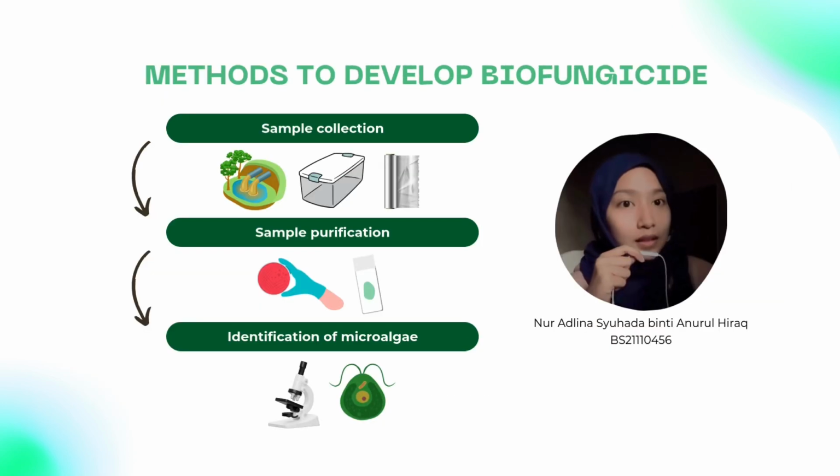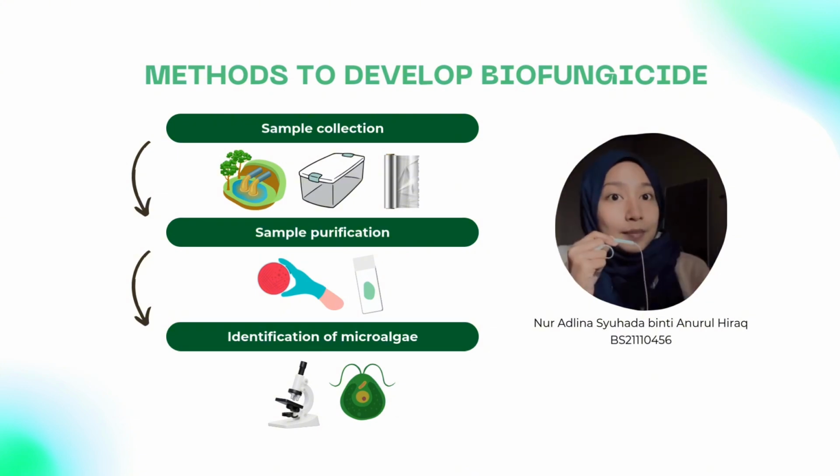In the first part, it includes sample collection, purification, and identification of isolates. Firstly, the sample is collected in a container wrapped with aluminum foil. In the lab, the sample is filtered using a glass filter. Then, serial dilutions of the filtrate are performed to isolate microalgae in blue-green BG11 media via spread plate and incubated for 2 weeks. Then, the microalgae strain is further isolated by streak plate in a petri dish containing BG11 media.